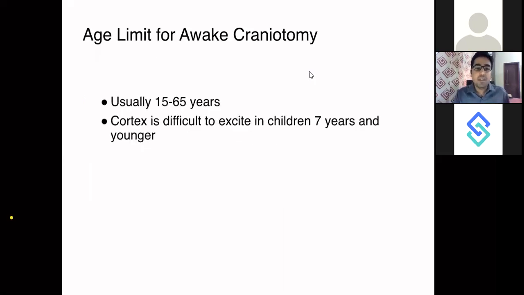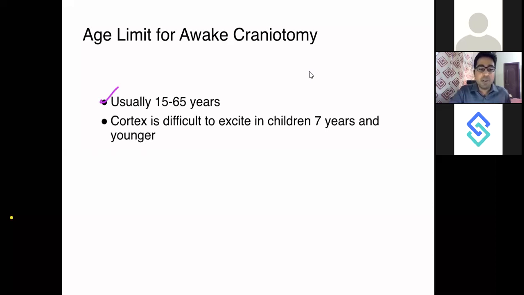And what is the age limit for awake craniotomy? Usually, there is no defined age limit, but it has mostly been done in patients from 15 to 65 years of age. You can go for an older age group also, but then their functional responses are usually low. So it is very difficult to assess the functional deficits in very old people.